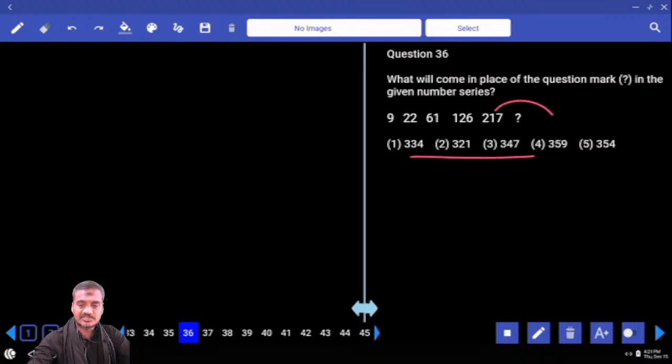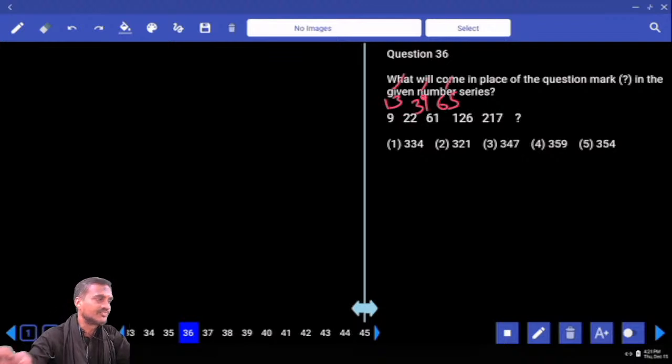That means from here it is not at least doubled. Hence it cannot be under product or combinations, it must be under difference. What is the difference? We have 13. And what is the next difference here? 39. And what is the next difference? 65. What are these numbers? 13 into 1, into 3, into 5, into 7, and 13 into 9. What is 13 into 9? 117, and that is 334.